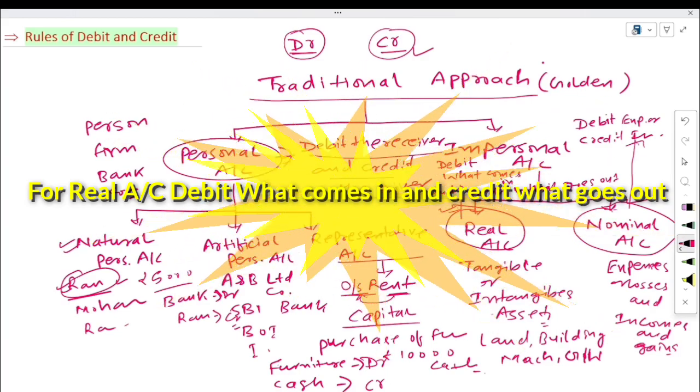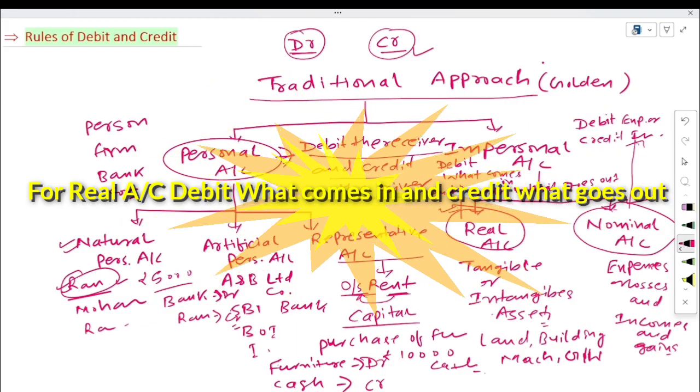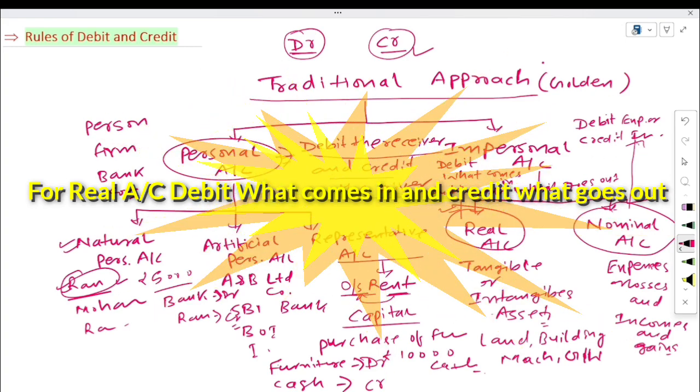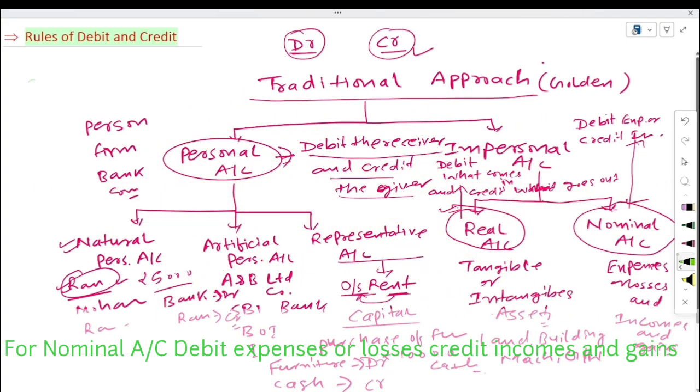It means whatever the expense or loss, it will be debit, and whatever the incomes and gains, it will be credit. You are paying salary of rupees 5,000 for cash. Cash salary you are paying. How much? 5,000.